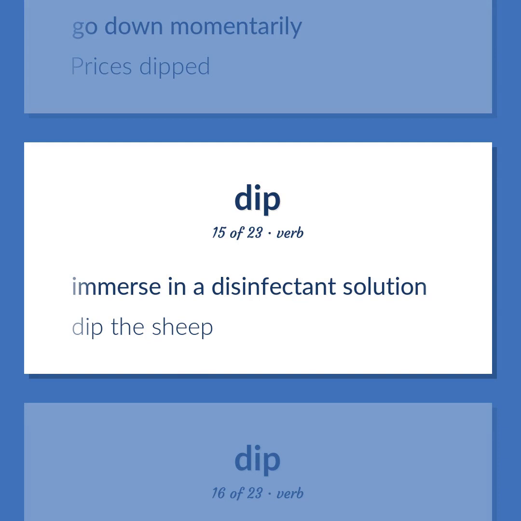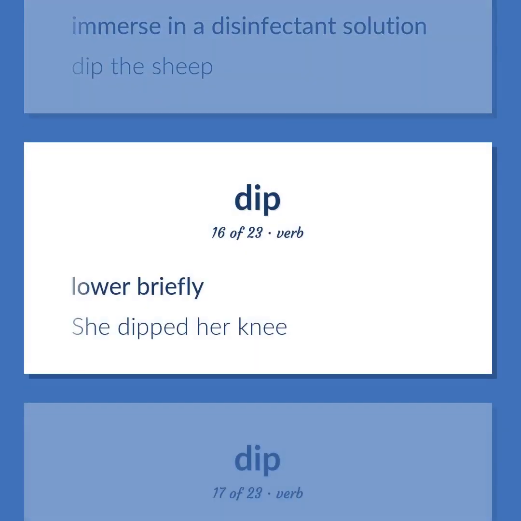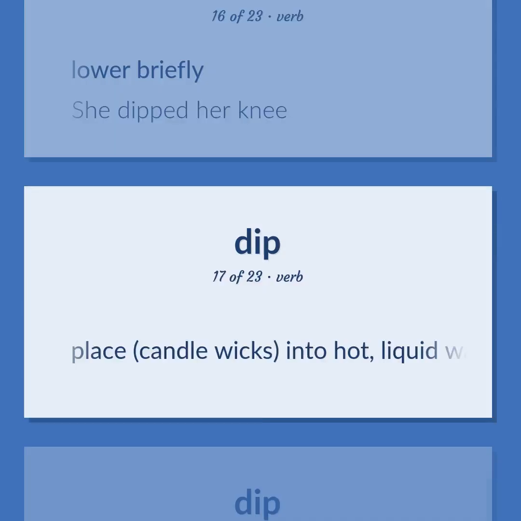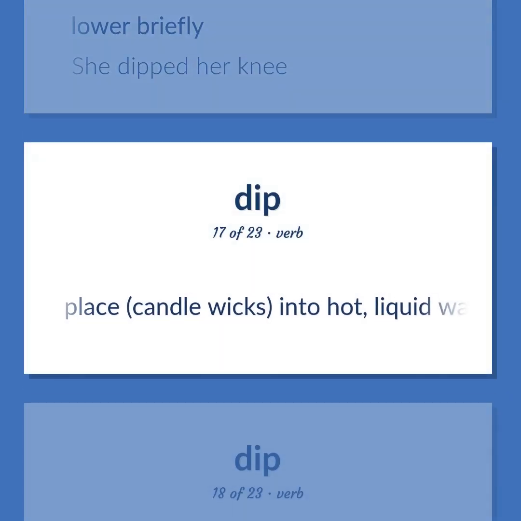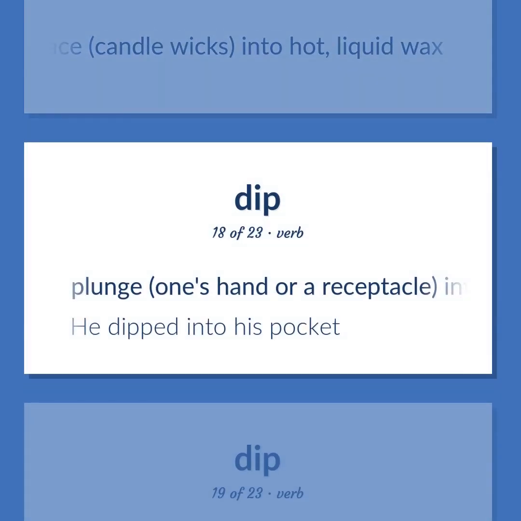Immerse in a disinfectant solution. Dip the sheep. Lower briefly. She dipped her knee. Place candle wicks into hot, liquid wax. Plunge one's hand or a receptacle into a container. He dipped into his pocket.